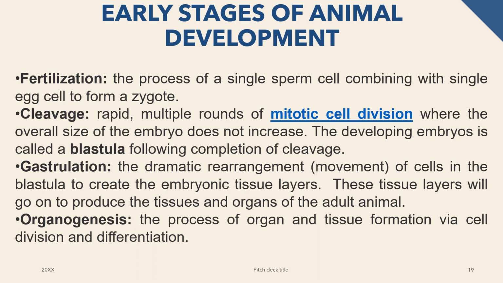The next one after the cleavage or after the blastula, okay, so that is what we call the gastrulation, where the germ layers are developed. So this is the dramatic rearrangement or movement of the cells in the blastula in order to create the three layers of the tissue. Okay, and then the next one after this is what we call the organogenesis, which came from the word organs. So this is the process of organ and tissue formation in order to develop a fetus.